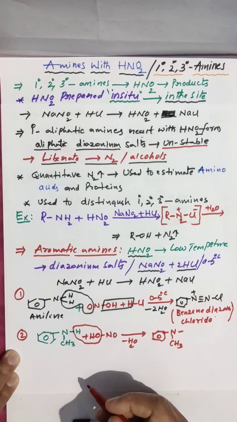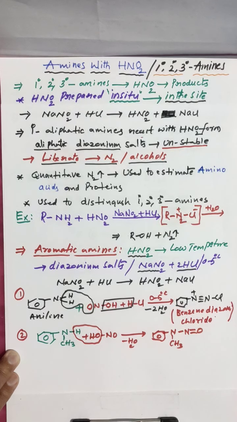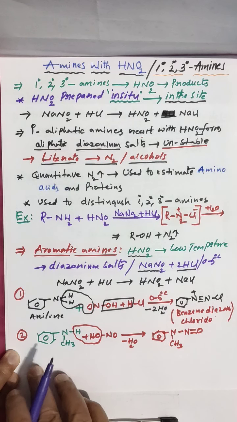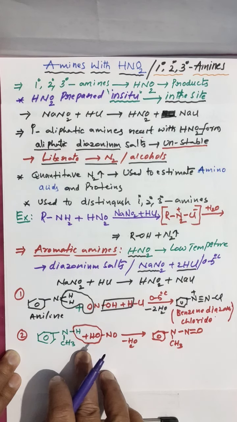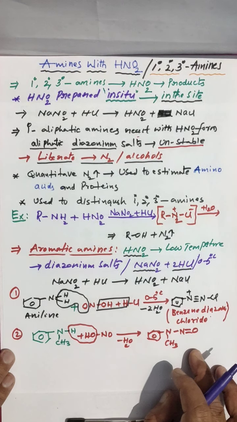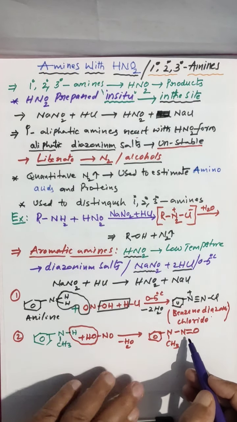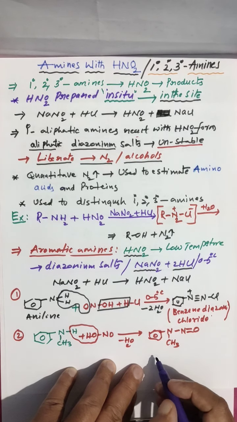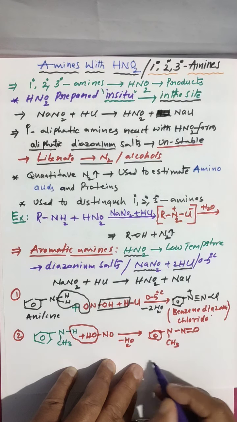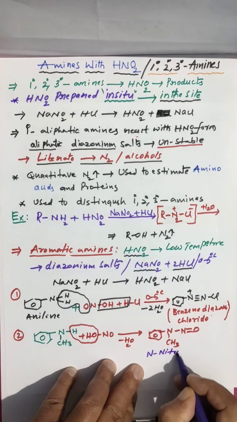Nitrogen double bond oxygen. This is the product. See here, NO group is the nitroso group, and the product name I am writing here is N-nitroso methyl aniline.